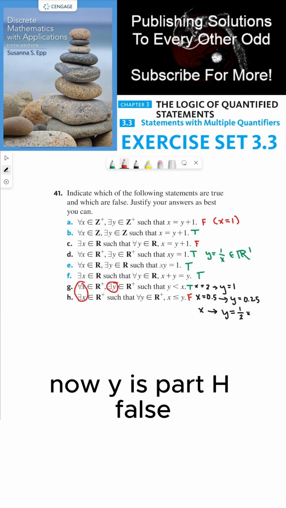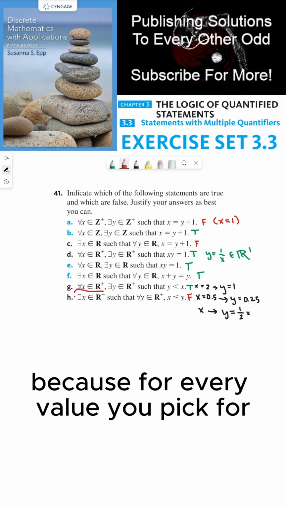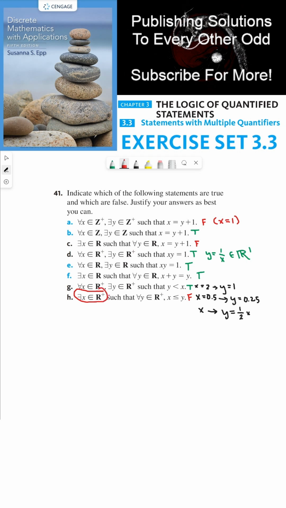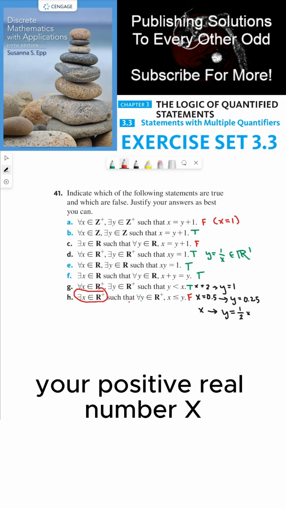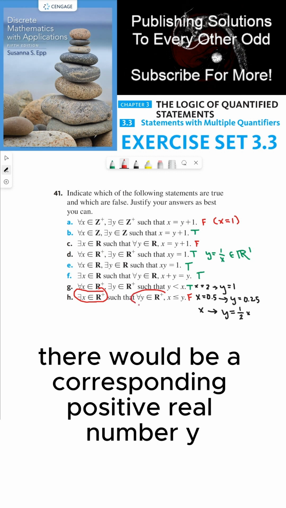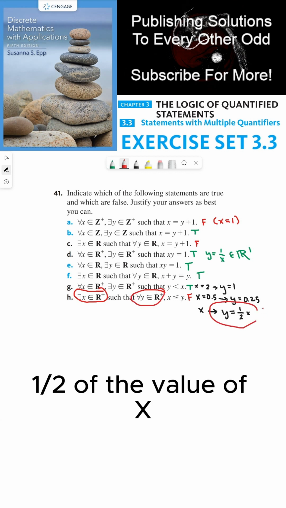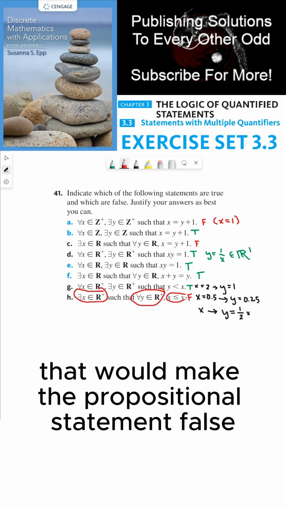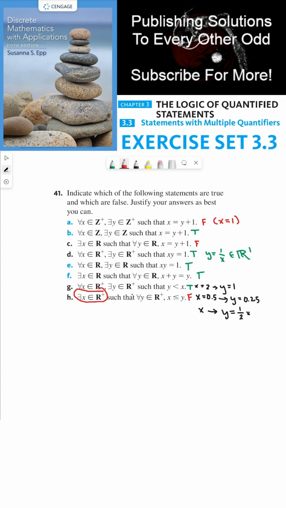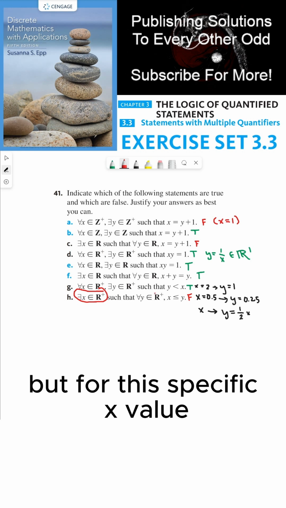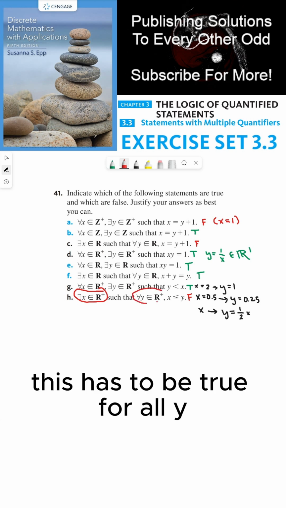Now, why is part H false? We could say because for every value you pick for your positive real number x, there would be a corresponding positive real number y, specifically 1/2 of the value of x, that would make the propositional statement false. But for this specific x value, this has to be true for all y. So part H is false.